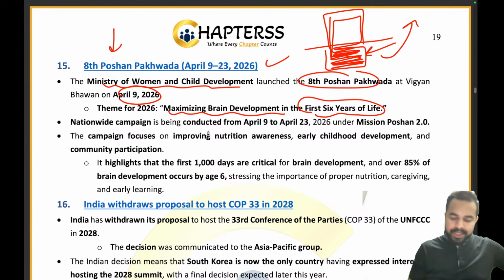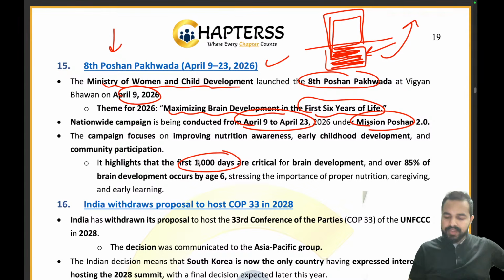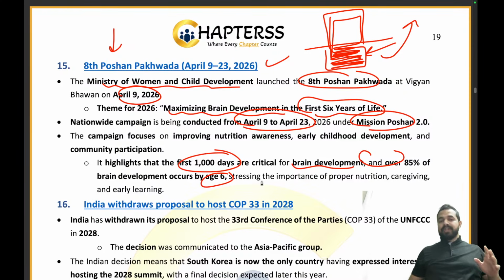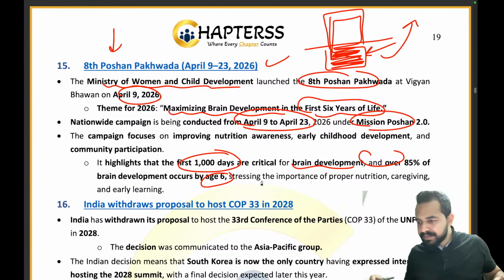Now, the nationwide campaign has been conducted from April 9 to April 2023 under the Mission Poshan 2.0, and we are focusing on the first 1000 days as they are really critical for brain development, and 85% of brain development occurs by the age of 6. That is why we are focusing on the first 1000 days of a child, so that their brain can develop properly and they are able to live their life in a very good manner. So maximizing brain development in the first 6 years of life, that is what it is, right?